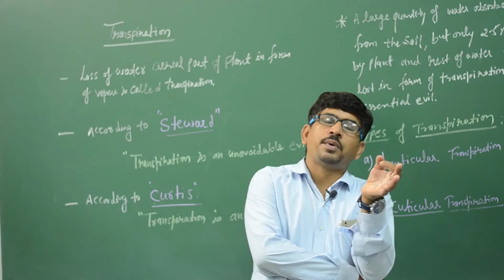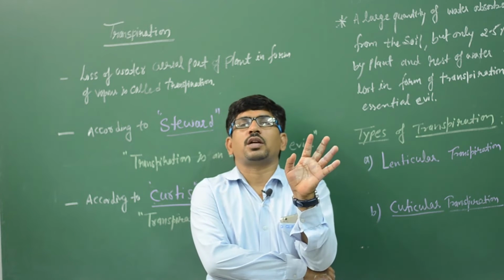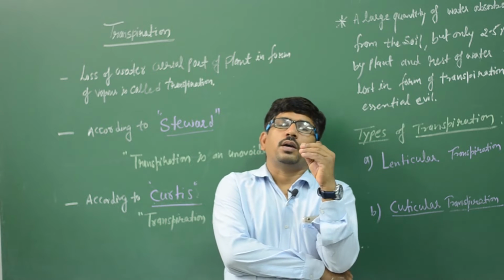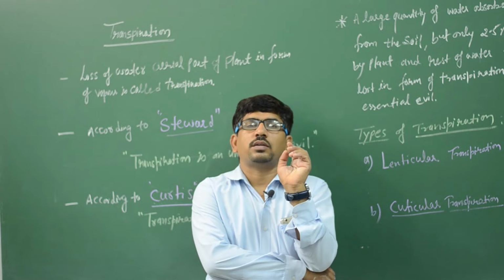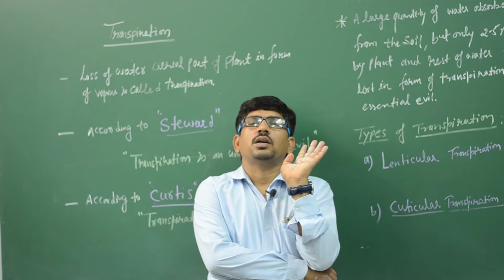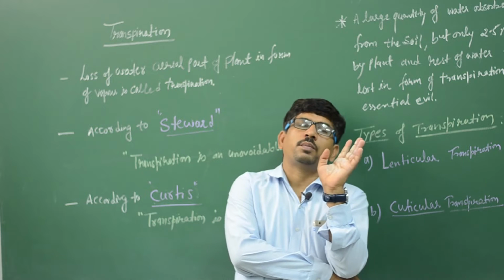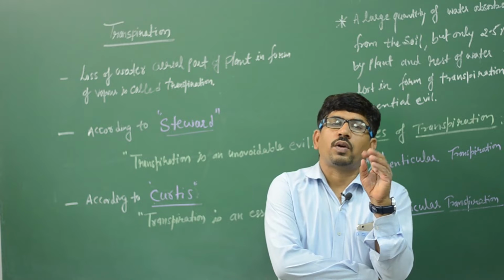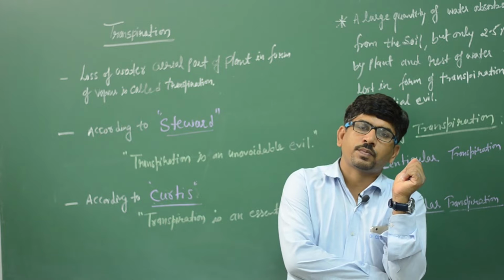And the water vapor released by the plant aerial part, that is known as the transpiration. It is released by the stem, by the branch, by the leaves. All are known as the transpiration. Clear? It means when the water is vaporized by the aerial part in the presence of some light, that is known as the transpiration. Other than plant, any surface, any type of surface, the water is released in the form of vapor, that is known as the evaporation.